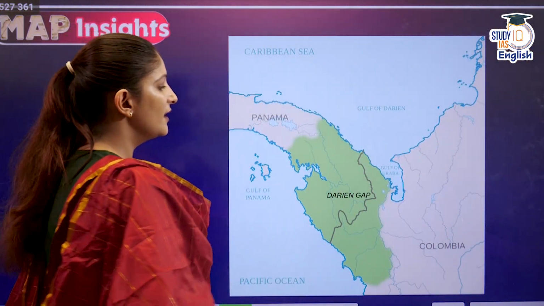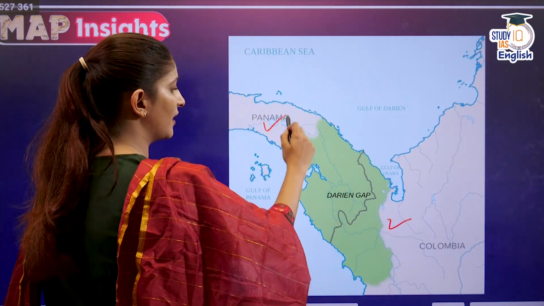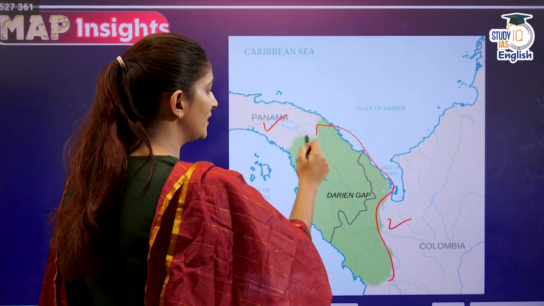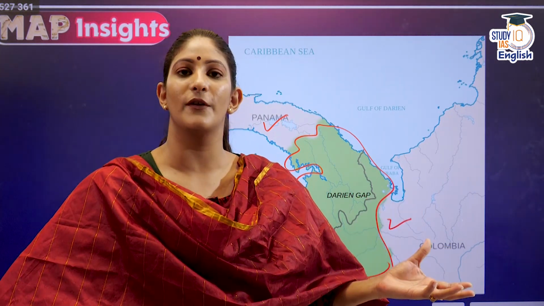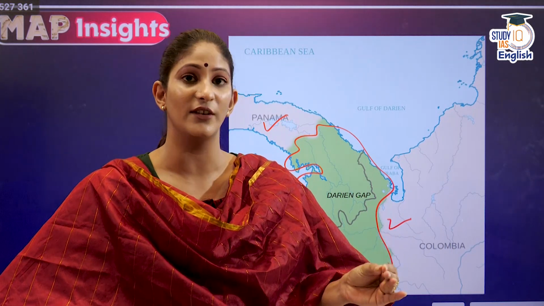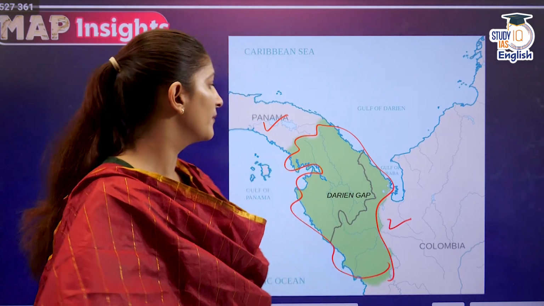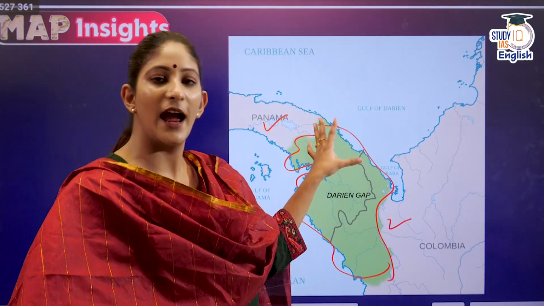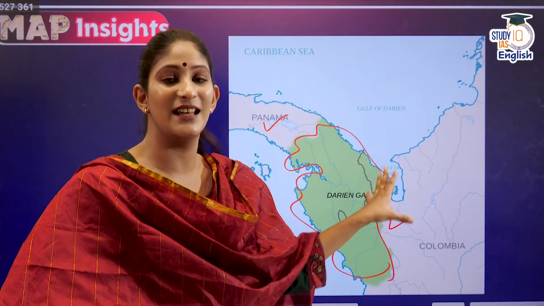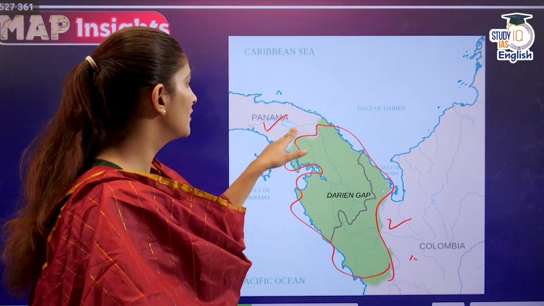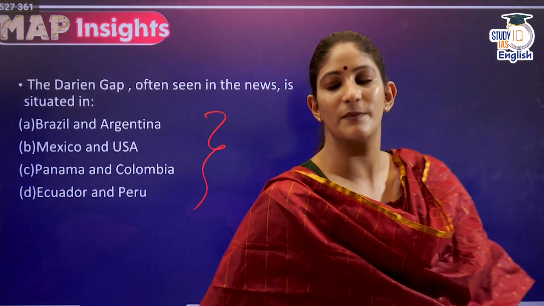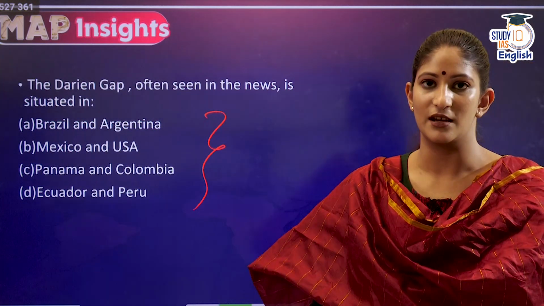Okay, and as you can see, from South America to Central America, this gap is actually filled with such forest which has a lot of wildlife such as anaconda, different sorts of very dangerous insects, snakes, but people cross it because they want to achieve their American dream. So Darien Gap is a forest and migrants come through here only, risking their lives to reach their American dream, and it is a transition zone from Colombia to Panama. Okay, so Colombia and Panama will be the correct answer. Option C here will be the correct answer.